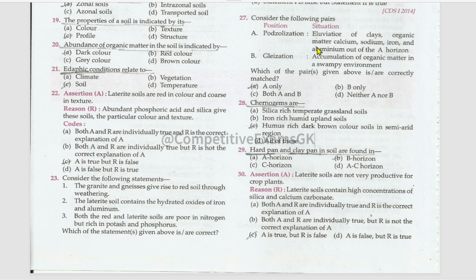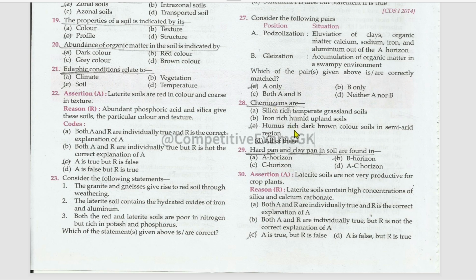Consider the following pairs. Which of the pairs given above is or are correctly matched? Podzolization, elevation of humus, organic matter, calcium, sodium, iron and aluminium out of the A horizon. True. This is correctly matched. Glaciation, accumulation of organic matter in a swampy environment. No. So only A is correctly matched, but B is not correctly matched.